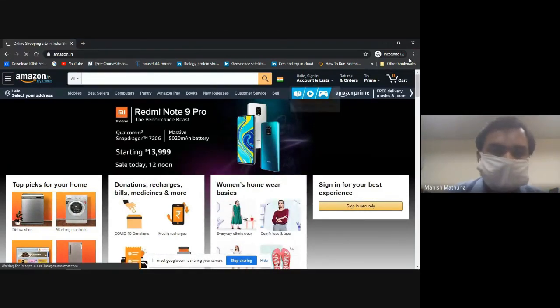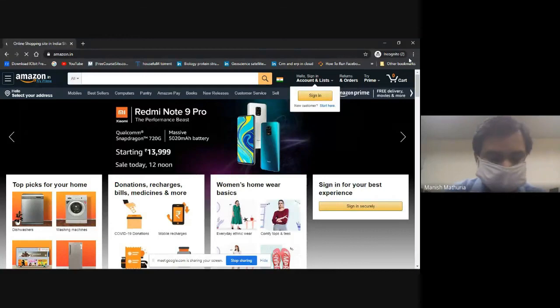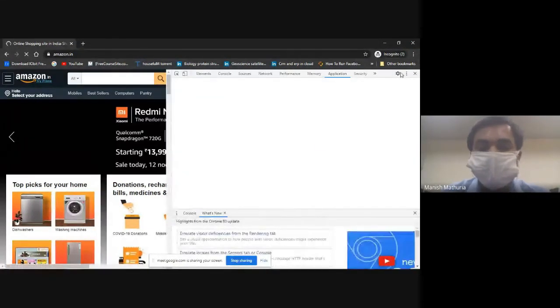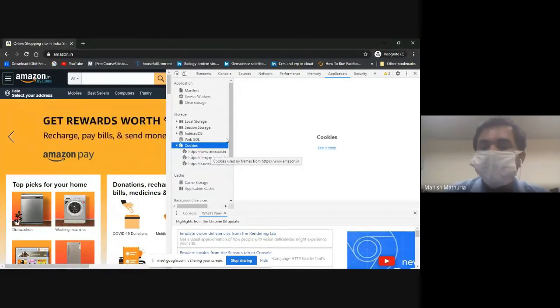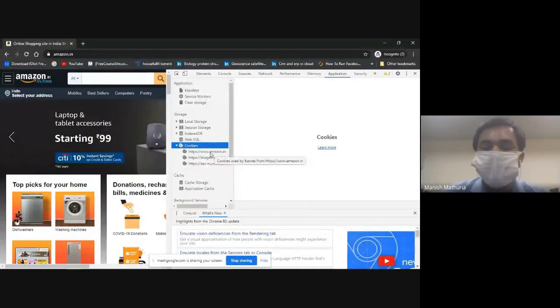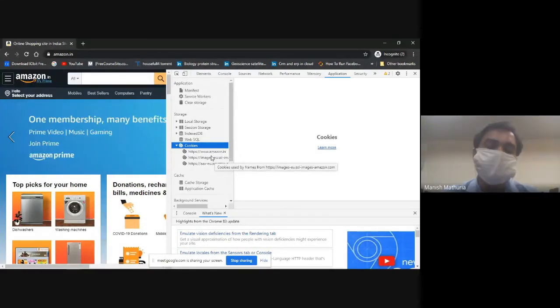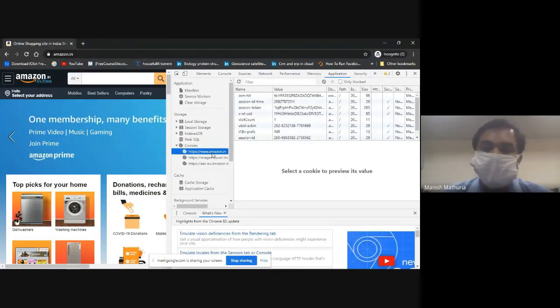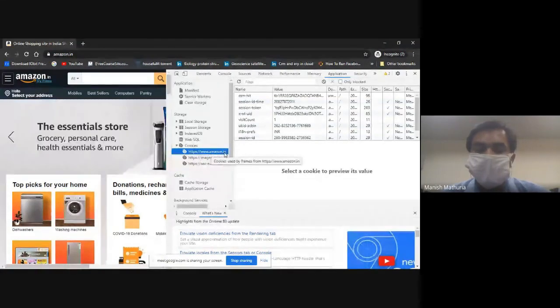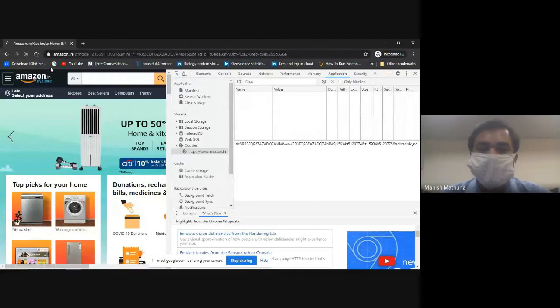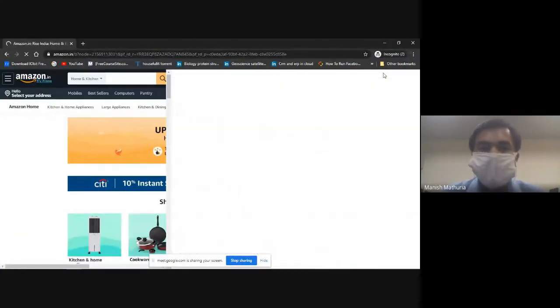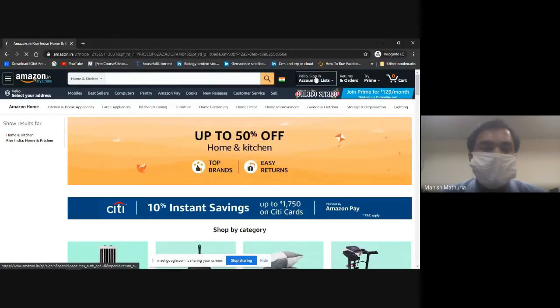In a similar way, I've reopened amazon.in in my Incognito browser. I am using the Google Chrome browser, so I have opened it. In a similar way, you go to Application, then Cookies, and here we have three websites stored by Google Chrome, of which we have to select the first one, www.amazon.in. When you select this, the cookie session information will open. You can see here that I am not logged in with my account. Again I'm showing you that there is no name in the particular session.